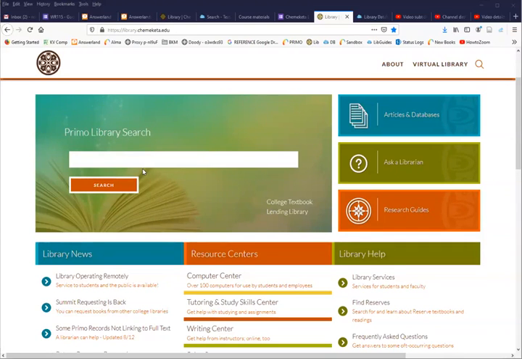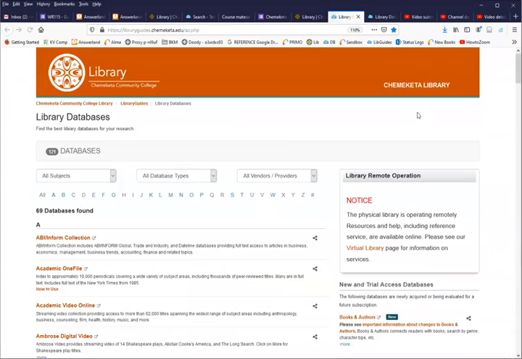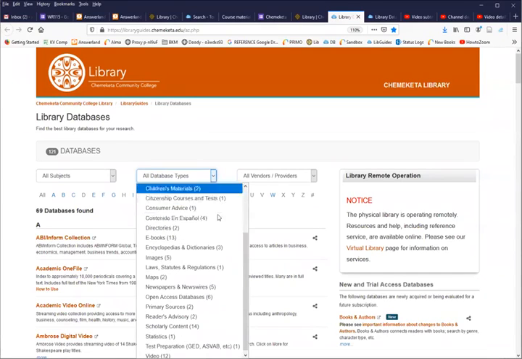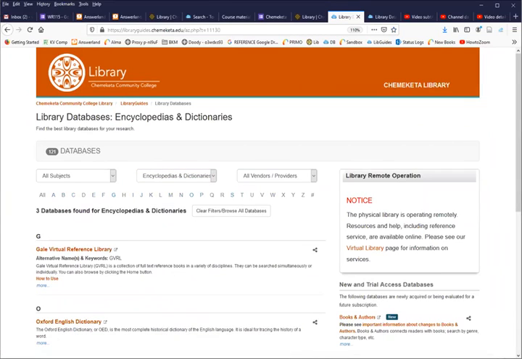You can get to the Chemeketa database page by going to our library homepage at library.chemeketa.edu and clicking the Articles and Databases button. You can choose a database by subject or by type. The types tell you what kind of content is in the database. For example, does it have ebooks? Does it have car repair? Or so on. I'm going to click Encyclopedias and Dictionaries.